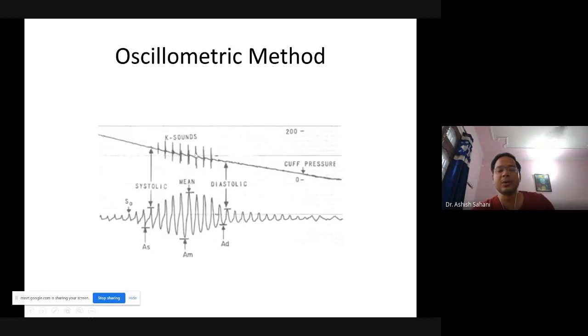So you find the mean, then the systolic and diastolic with respect to the mean by taking a ratio of the mean. For example, if the mean pressure occurred around 100, you multiply 100 by about 0.7 to get the diastolic pressure, and by about 1.2 or 1.3 to get the systolic pressure. Those factors are empirical, and they're determined by the company based on observation over hundreds of patients.